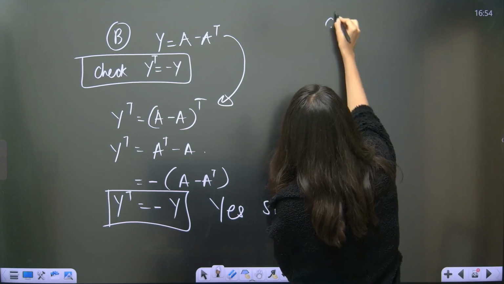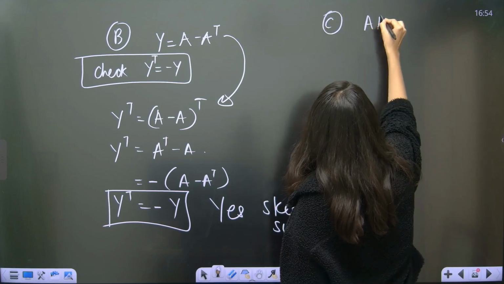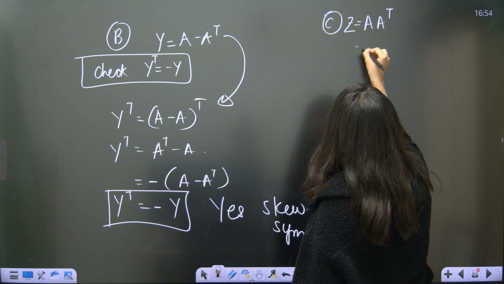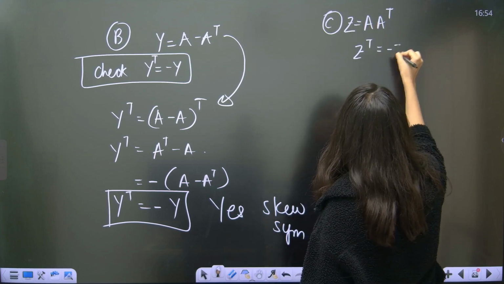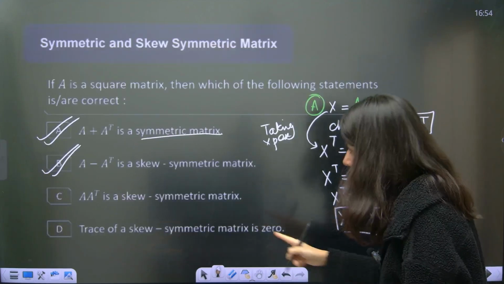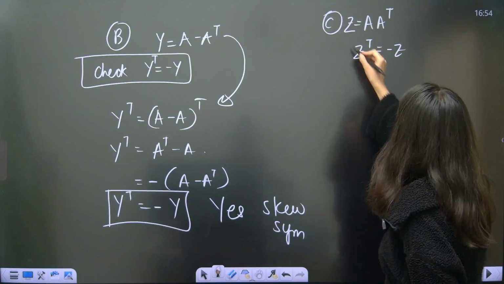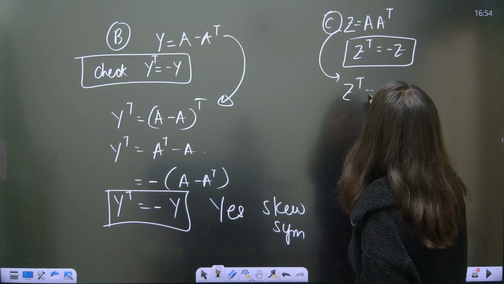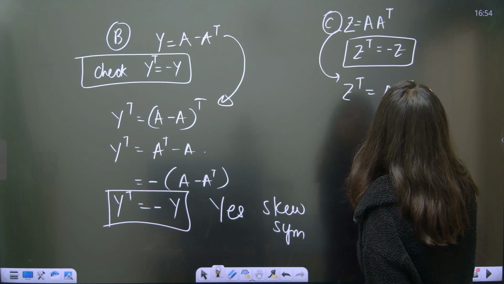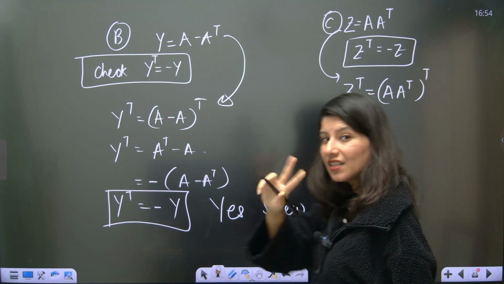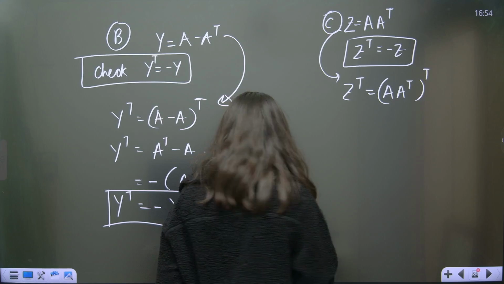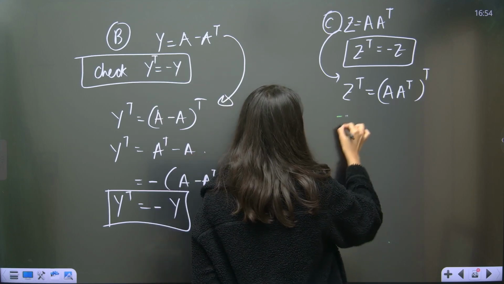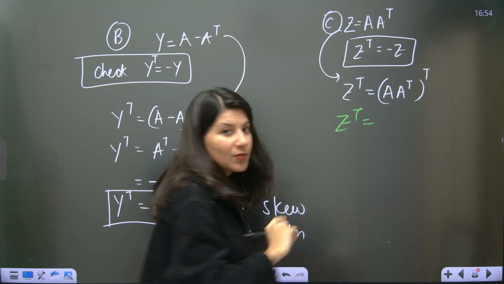Option C, A transpose. So let us just mark it as Z. Skew symmetric means Z transpose is minus Z. Skew symmetric, right? Not the symmetric. Yeah, A transpose. So here we have to check. So let's take transpose. Z transpose is A transpose whole transpose. We are taking transpose both the sides. Now understand, reversal law will come into the picture. 100% attention over here because this might be a little confusion.